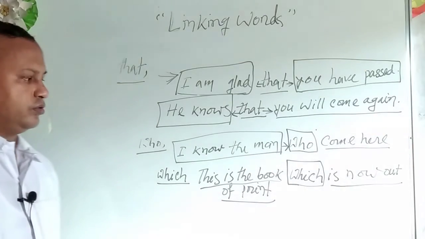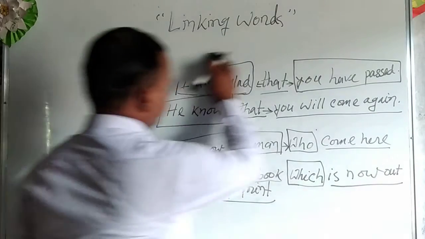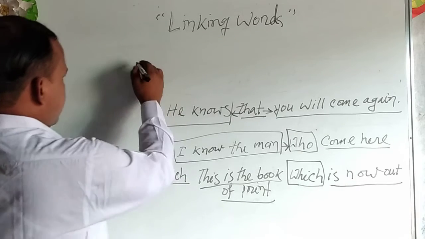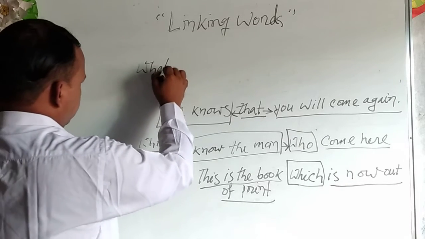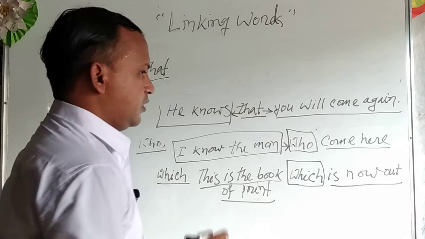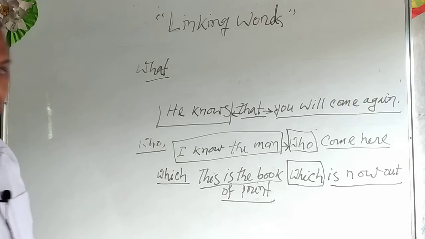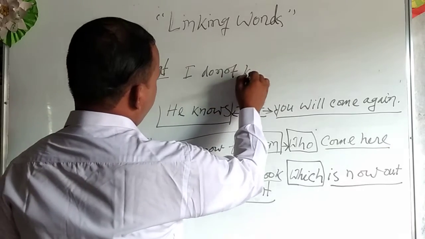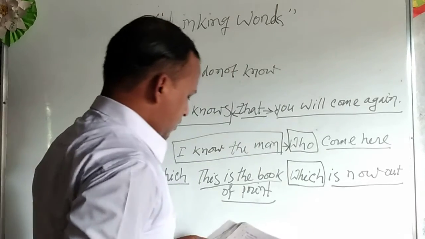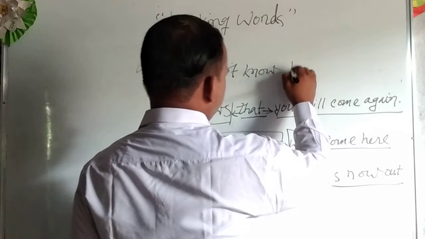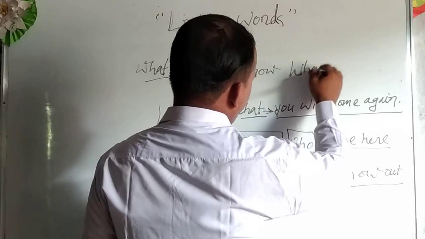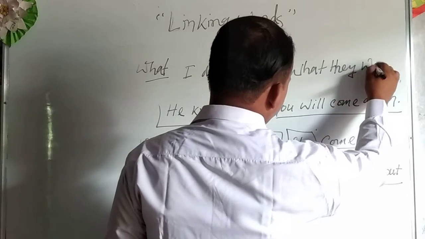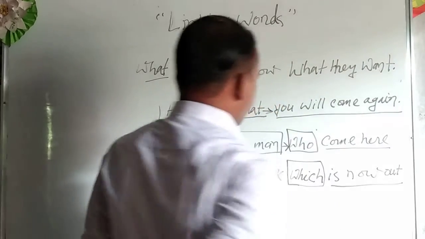I do not know what they want. Dear student, have a look, please.